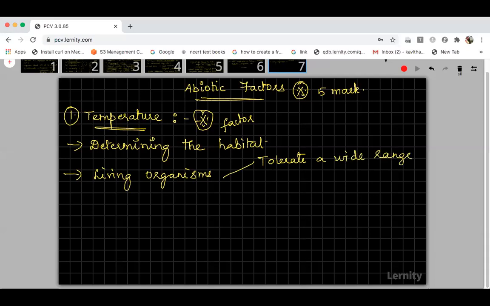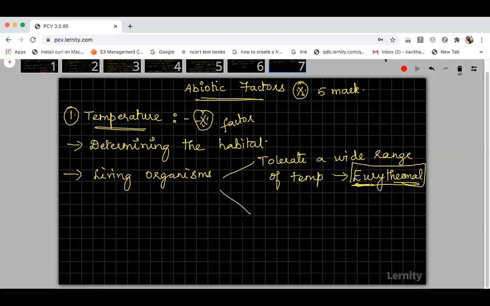Wide range of temperature in the sense they can survive in extreme high temperature also. These organisms that can tolerate a wide range of temperature are called eurythermal organisms. Thermal means heat or temperature, eury means wide. So the organisms which can tolerate a wide range of temperature are called eurythermal.